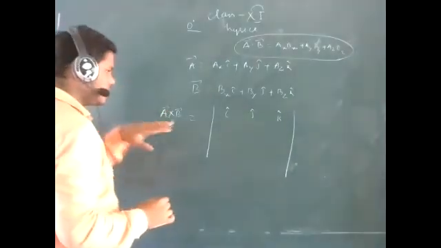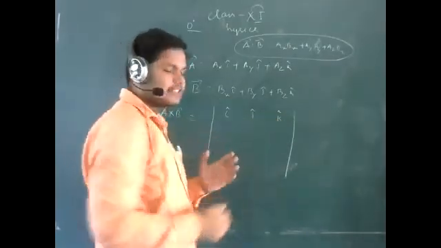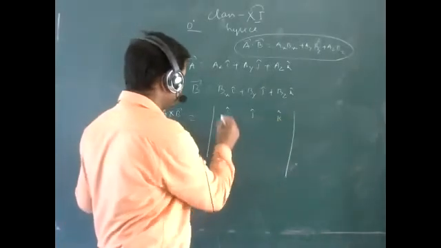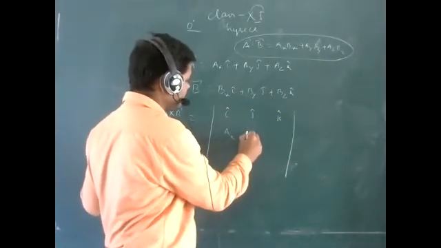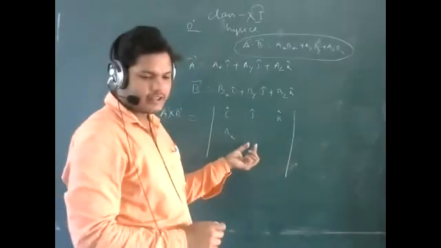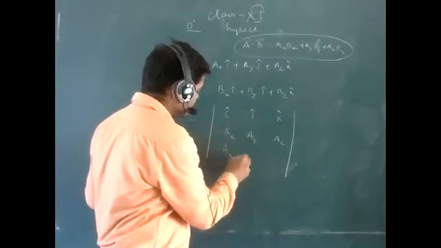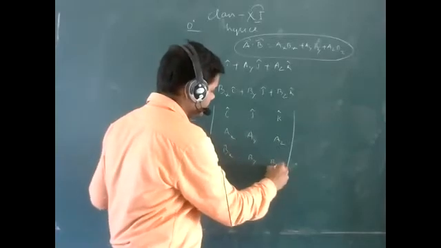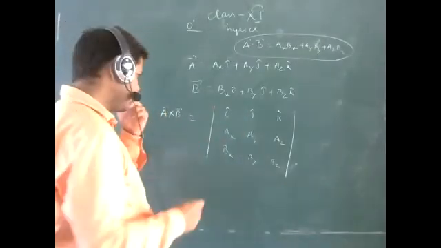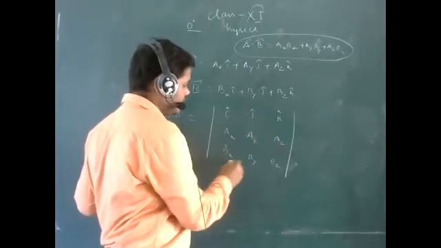Just see the procedure I am following. i cap, j cap, k cap, this is the determinant. Then we write ax, ay, az, and bx, by, bz. This is the determinant: the determinant of i cap, j cap, k cap, ax, ay, az, bx, by, bz.